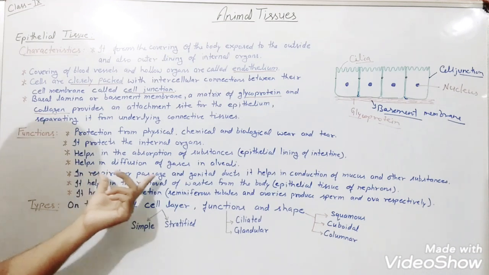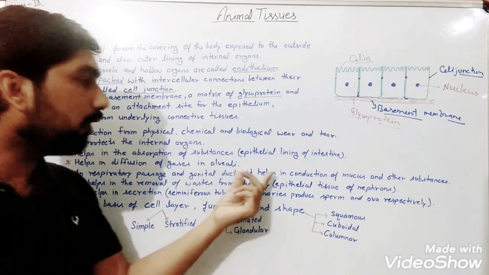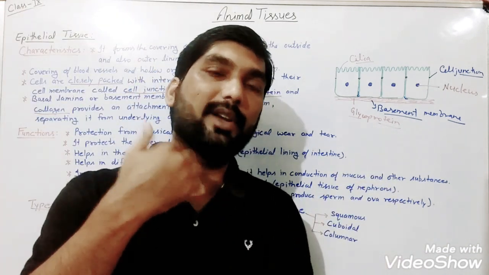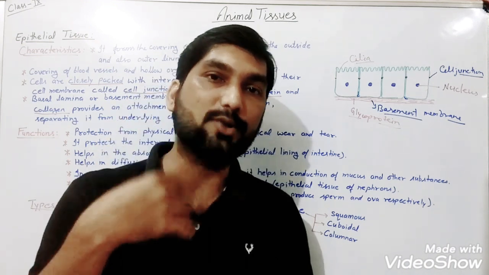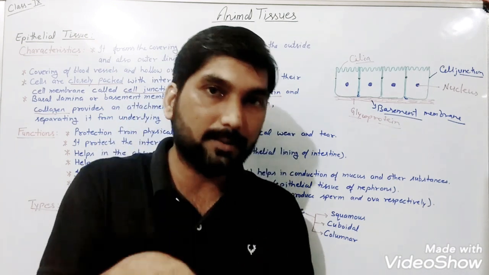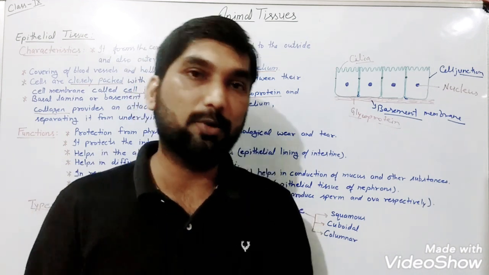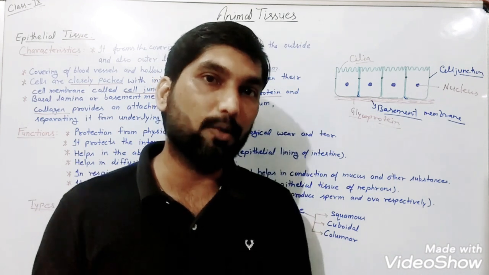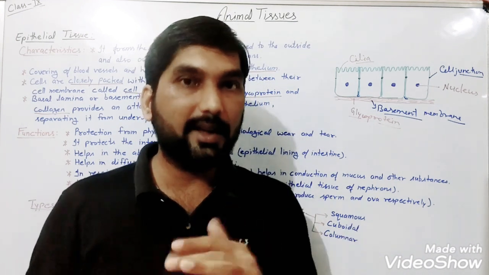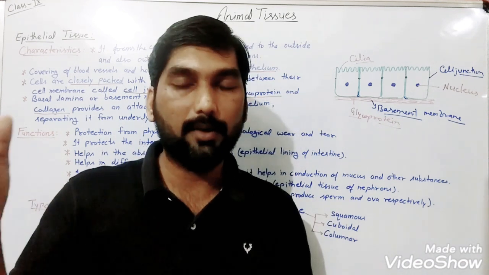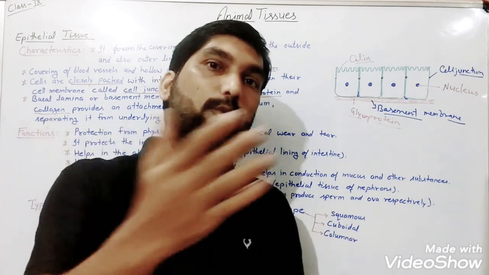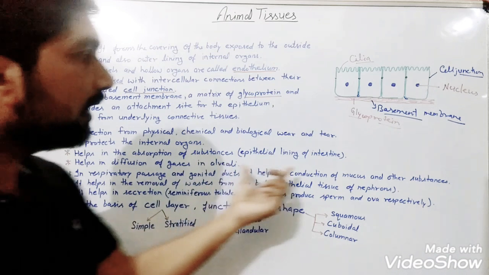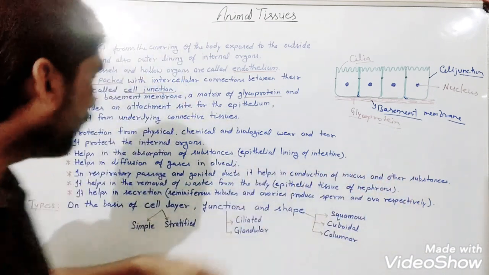When we talk about the respiratory passage and genital duct, it also helps in the conduction of mucus and other substances. In the respiratory tract, there are also cilia, some hair-like structures, which help release mucus and move the germs, pathogens and even dust particles out of the body. And in the fallopian tube, ciliated epithelial cells are also present, with the help of which the egg moves in the fallopian tube. So this is also a work of epithelial tissue, helping in the conduction of mucus or other substances in the body.